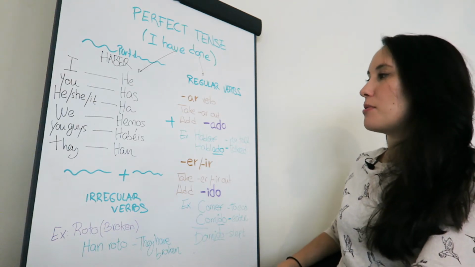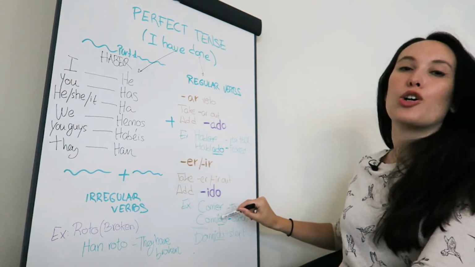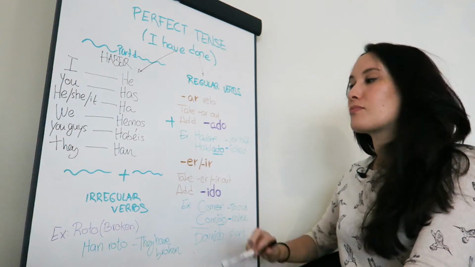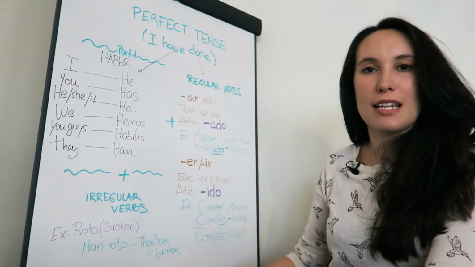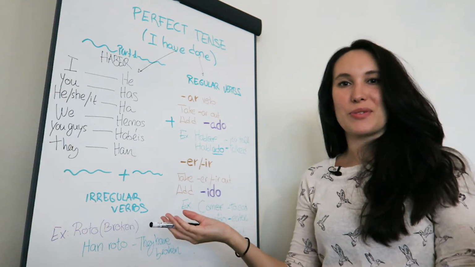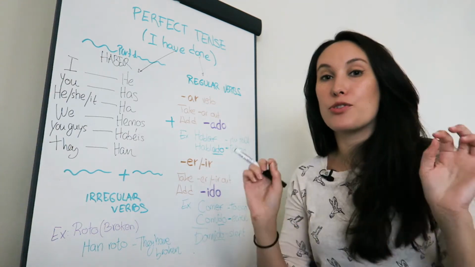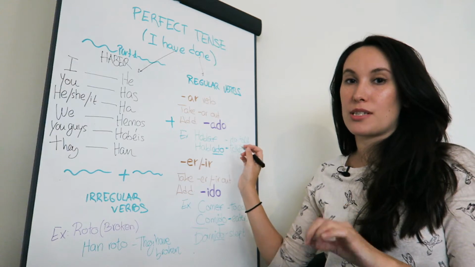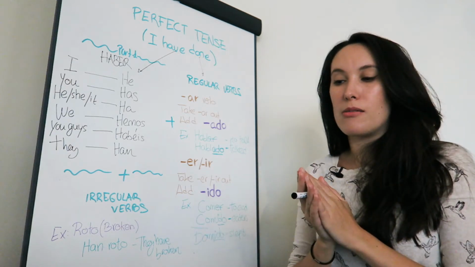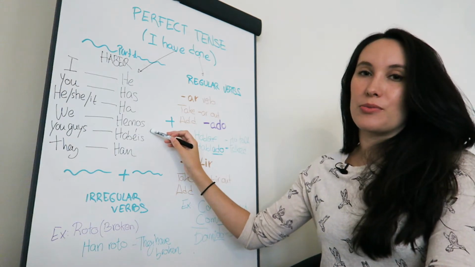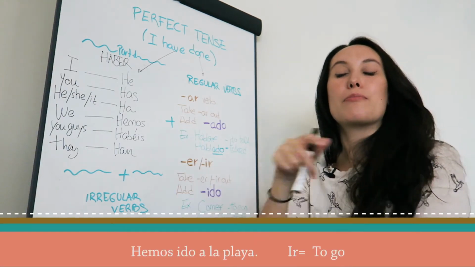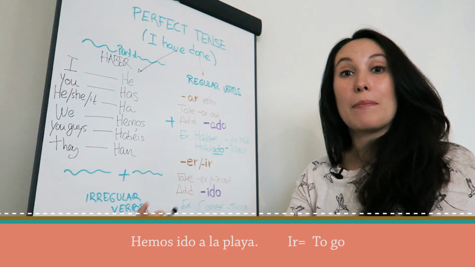So let's do a couple sentences. Hemos comido, we have eaten. Has dormido, you have slept. Easy, right? Let me just give you two more examples. One will be hemos, we have, ido, which comes from ir, to go, a la playa.